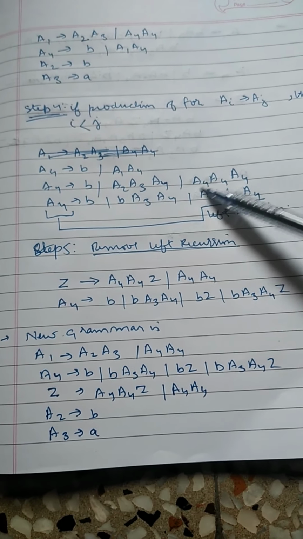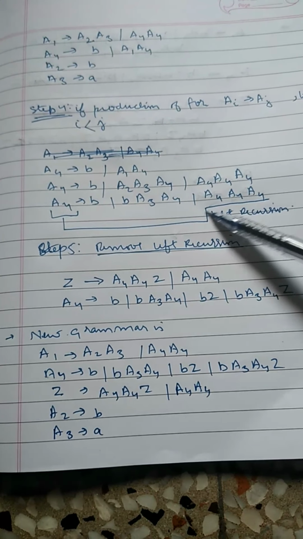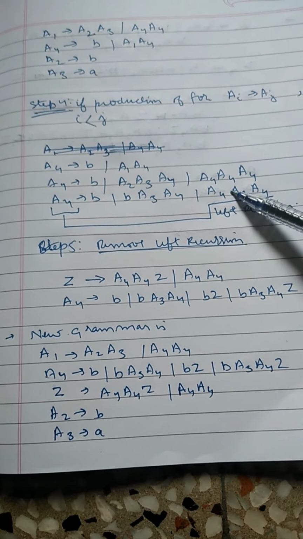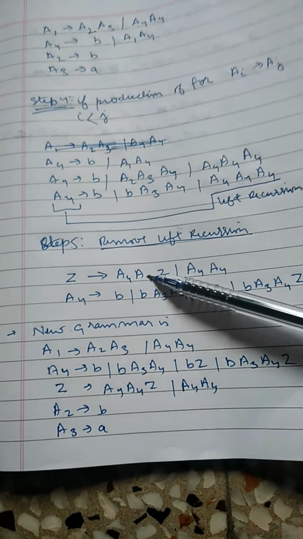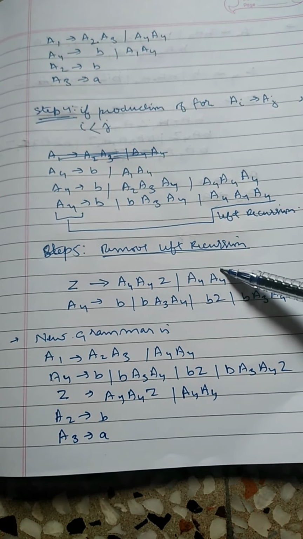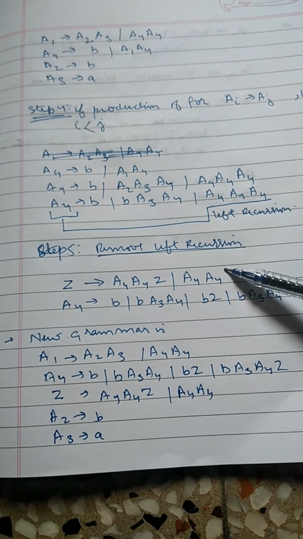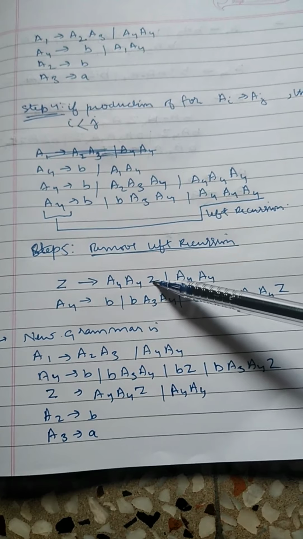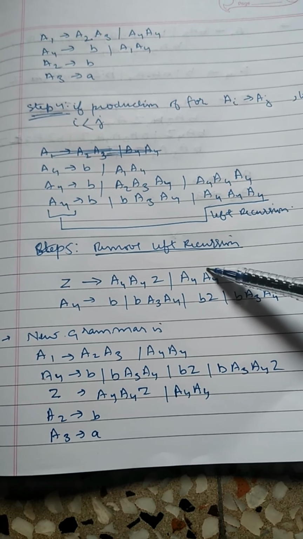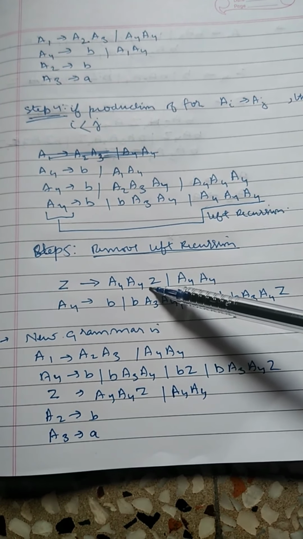The non-terminals afterward we write with this new variable and also without the new variable. So this is A4 A4 Z and A4 A4, once with the new variable, and in the other case without it.